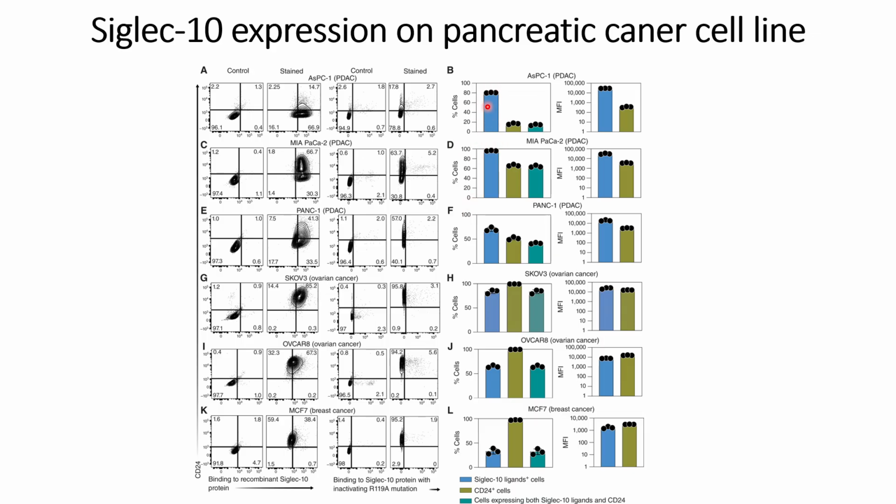where we can see that signals for the Siglec-10 ligand are significantly higher for ASPC1, and also higher for MIA PACA2 and PANC1.